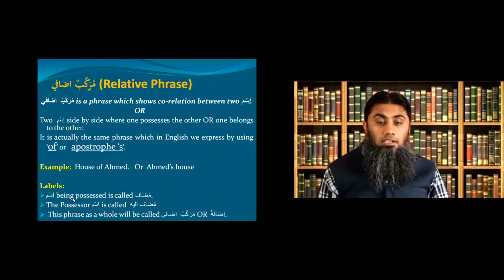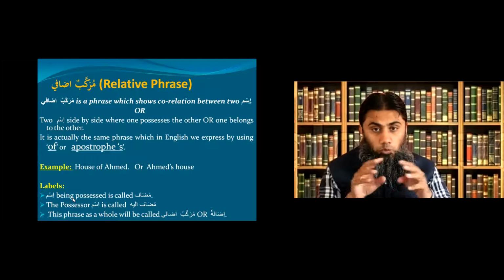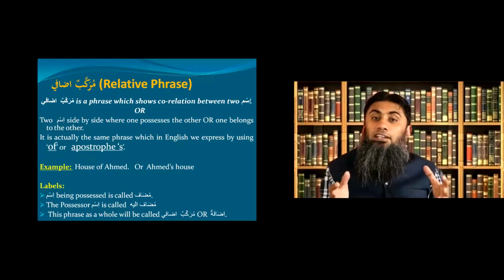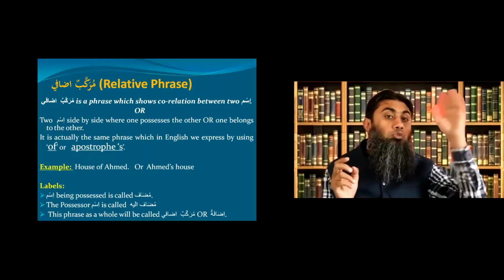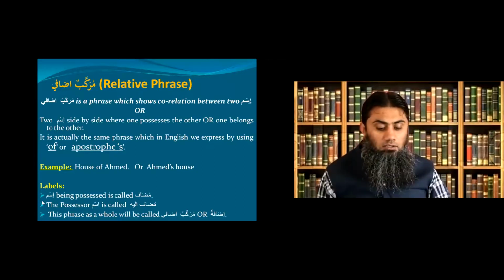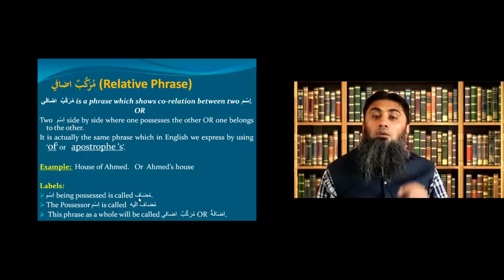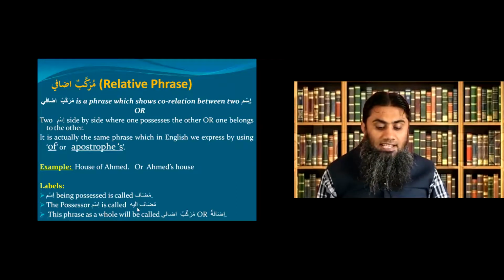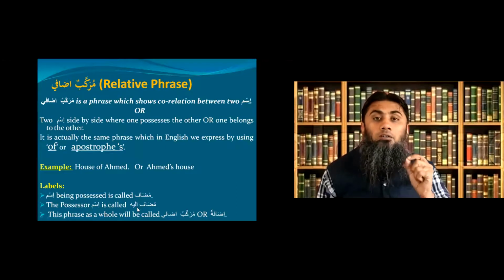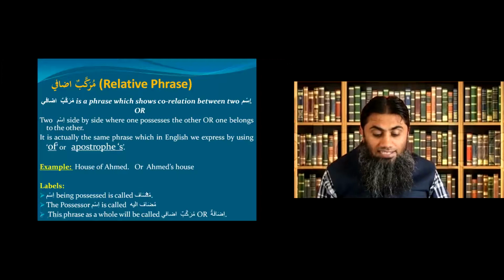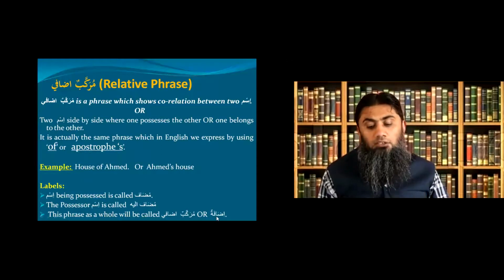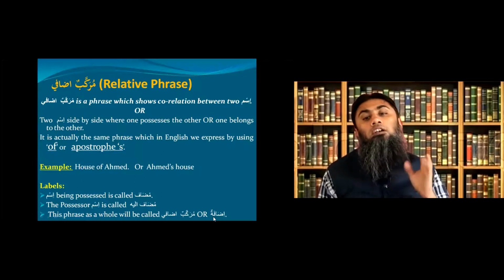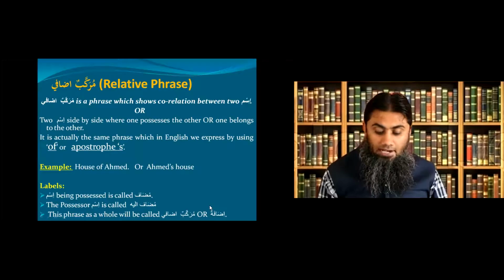Now what about the labels? Label means what two parts are called, because in every phrase we have two parts. Like in the previous one, the two parts were mawsuf and sifa. In this one, the first part is called mudaf and the second part is called mudaf ilay. Together, both of them are called murakkab idafi, or you can simply call them idafatun or idafa. Clear?